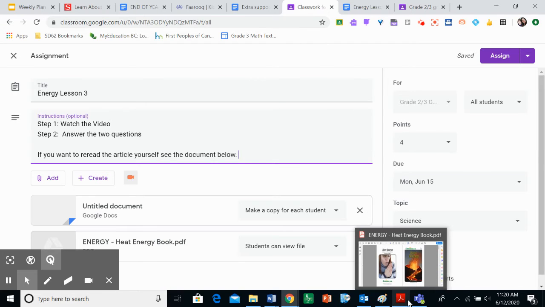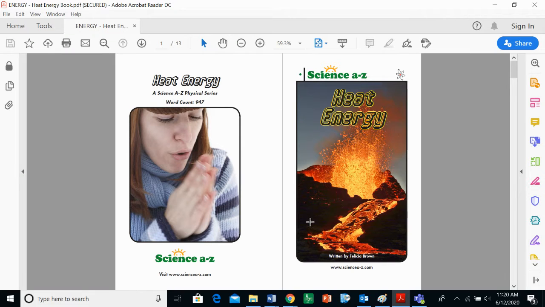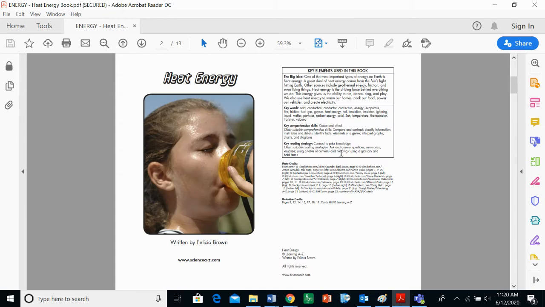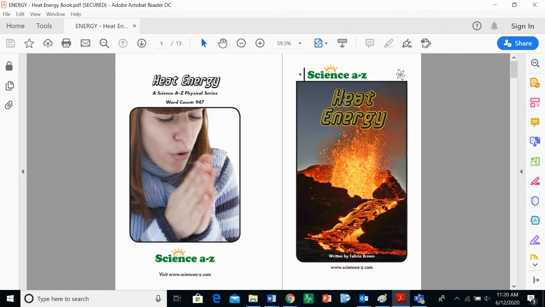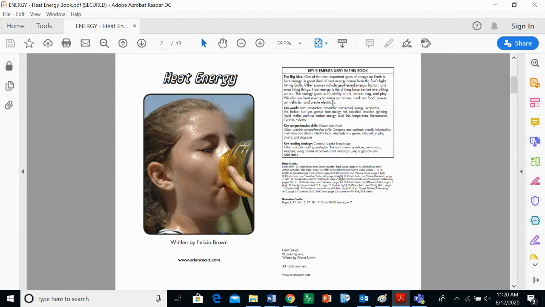All right, so I'm going to start off by reading the book. So this book is called Heat Energy. And the big idea of this book is one of the most important types of energy on Earth is heat energy. A great deal of heat energy comes from the sun's light hitting Earth. Other sources include geothermal energy, friction, and even living things.